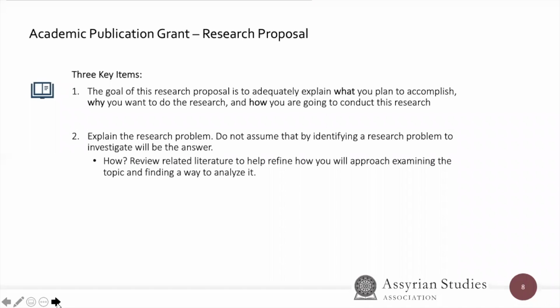For the research proposal, there are 3 key items we are looking for. The goal of this research proposal is to adequately explain, number 1, what you plan to accomplish, number 2, why you want to do the research, and number 3, how you are going to conduct this research. We want you to explain the research problem. Do not assume that simply identifying a research problem to investigate will be the answer. How you can go about doing this is to review related literature to help refine how you will approach examining the topic and finding a way to analyze it.